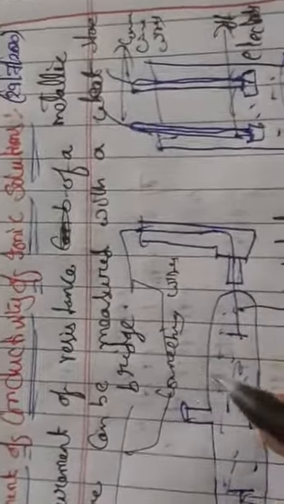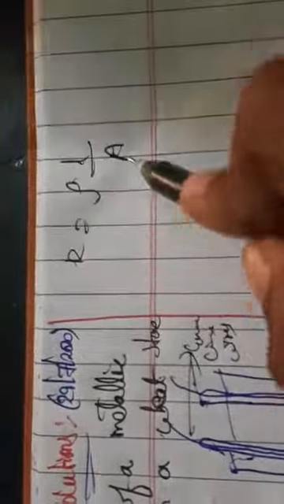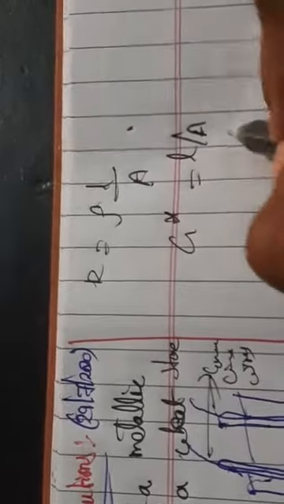So the solution confined between these two electrodes is the column of the electrolyte, where the length is the solution. It confirms that between these two electrodes the column of the electrolyte has area A and length L. So by this we can write the equation R is equal to rho L by A. This quantity L by A we call the cell constant, denoted by the symbol G star.